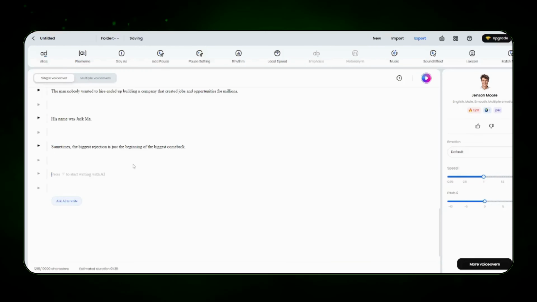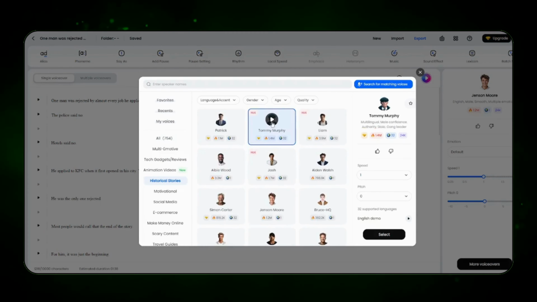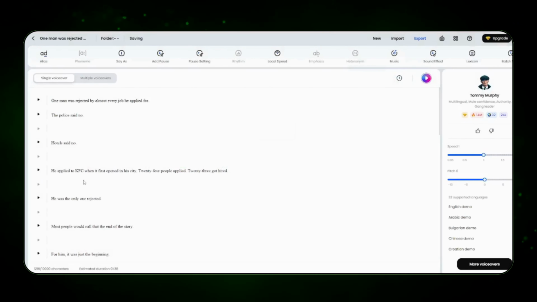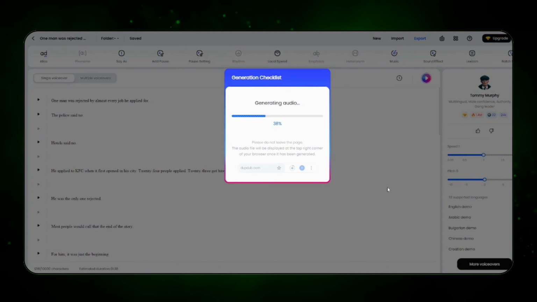Next, we turn that script into a voiceover. I'm using dubdub AI because it's free and the voices sound natural. Paste your script into the text-to-speech box, pick a voice that matches your tone, and export. In under a minute, you've got a broadcast-ready voiceover. No mic, no recording booth, no retakes.